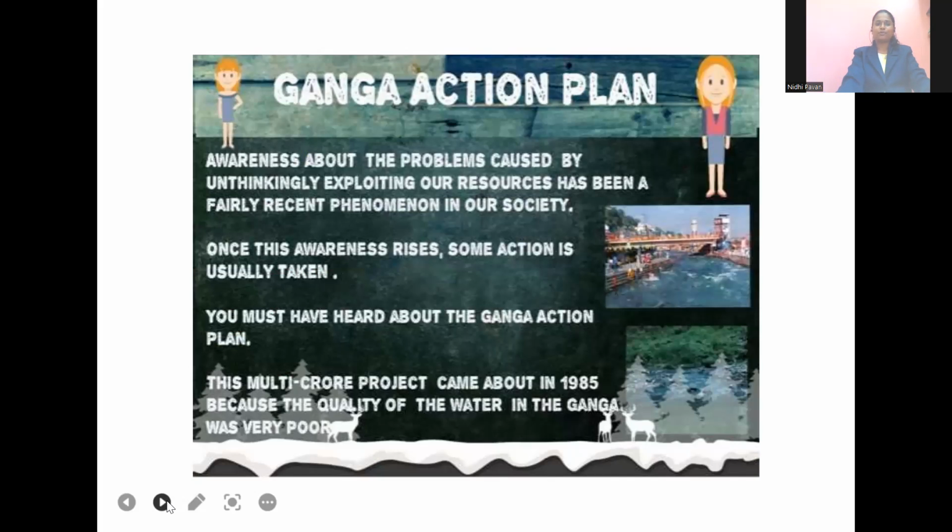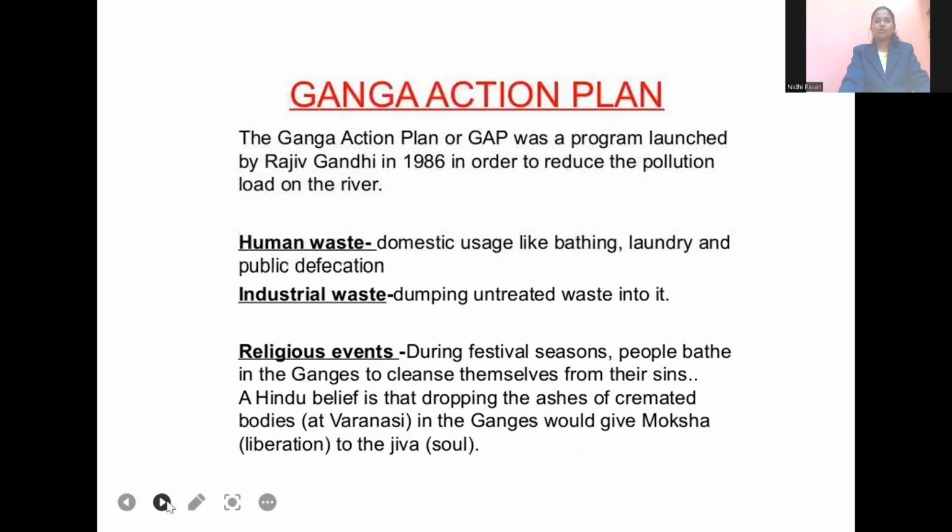So this multi-crore project came about in 1985, but came into action recently in 2019, 2020, right? The Ganga Action Plan was launched in 1986 by Prime Minister Rajiv Gandhi at that time.